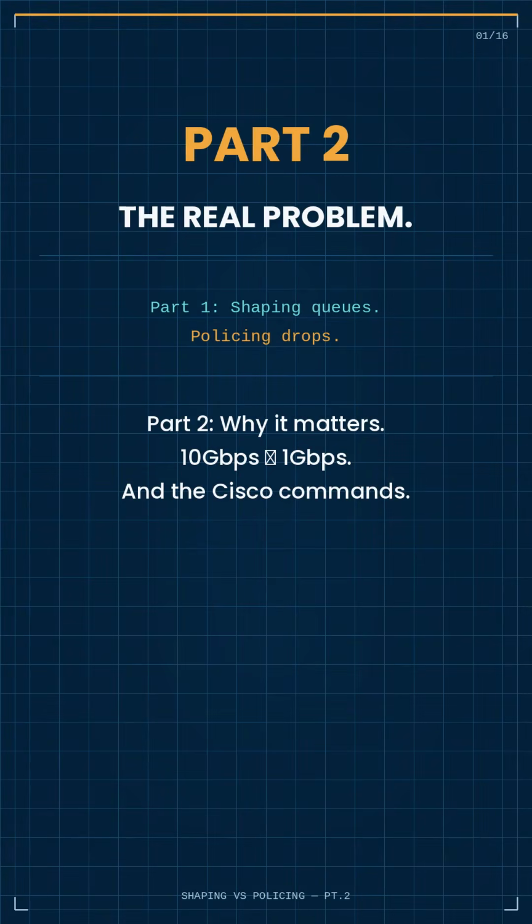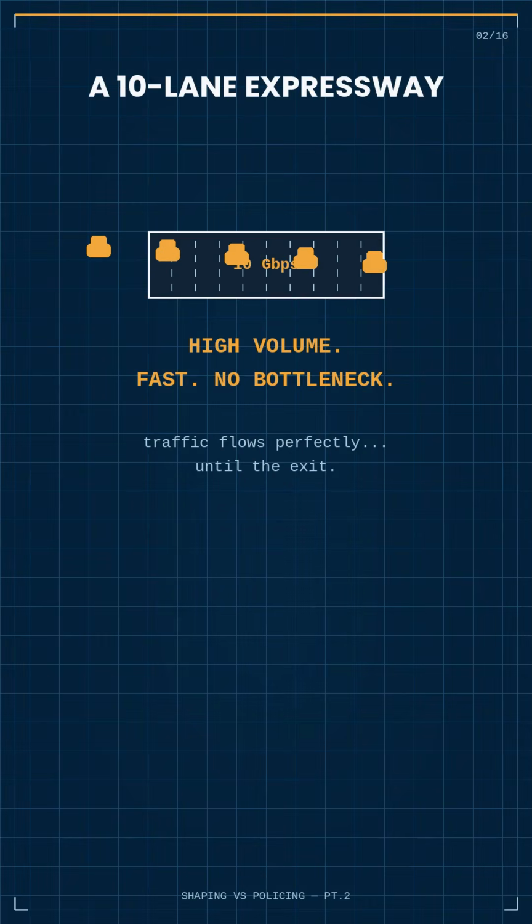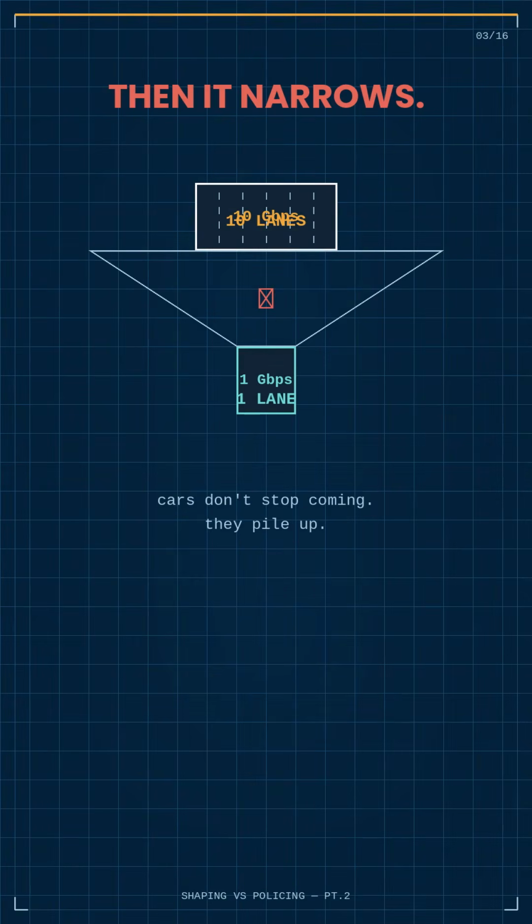Imagine a 10-lane expressway. Cars moving fast, high volume, no bottleneck. Traffic flows perfectly until the expressway ends. And at that exit, the road suddenly narrows into a single-lane village road. The cars don't stop coming at expressway speed. They pile up at that junction, collide, and some never make it through at all.